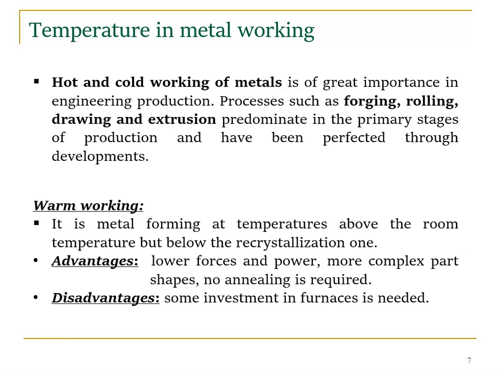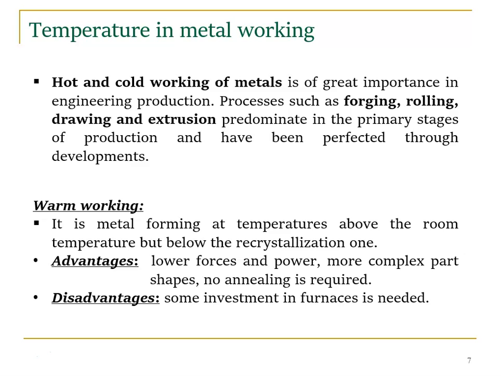Hot and cold working are very important because they are used to produce a product. Without removing material, if I want to change the metal, I need to do some hot working or cold working. Processes such as forging, rolling, drawing and extrusion predominate in the primary stages of production and have been perfected through development.